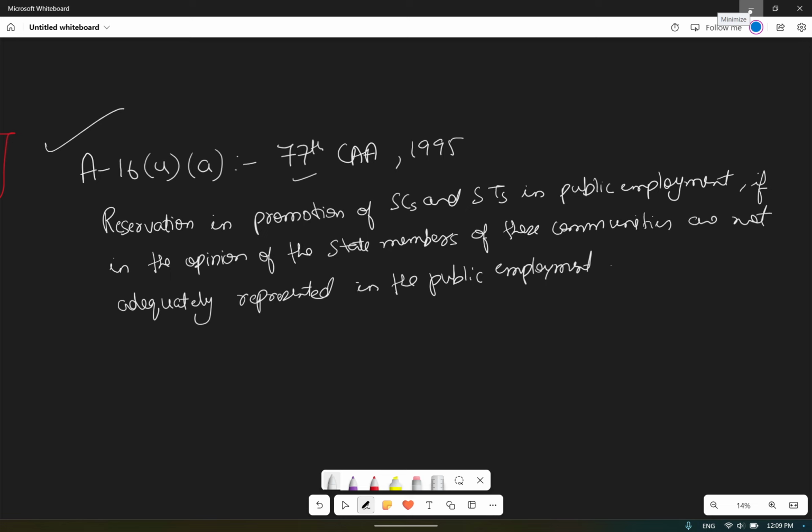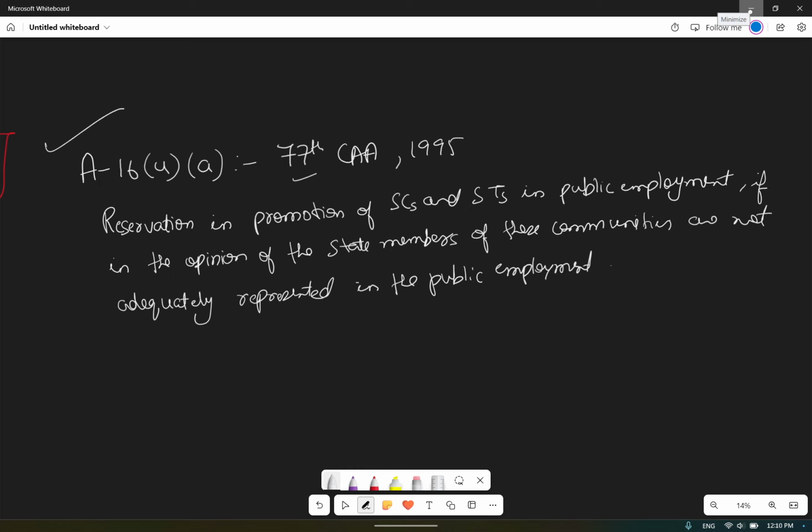Okay, see, this is a peculiar situation. The amendment was not provided in the original Constitution, and it was done as per the requirement. Article 16 was concluded as the entry level for the reservation point. Now they amended Article 16 by adding Clause 4A, so that in promotion also they will give the reservation for the SCs and STs in public employment. With the data they have to prove that they are not being adequately represented in public employment on the basis of promotion also.